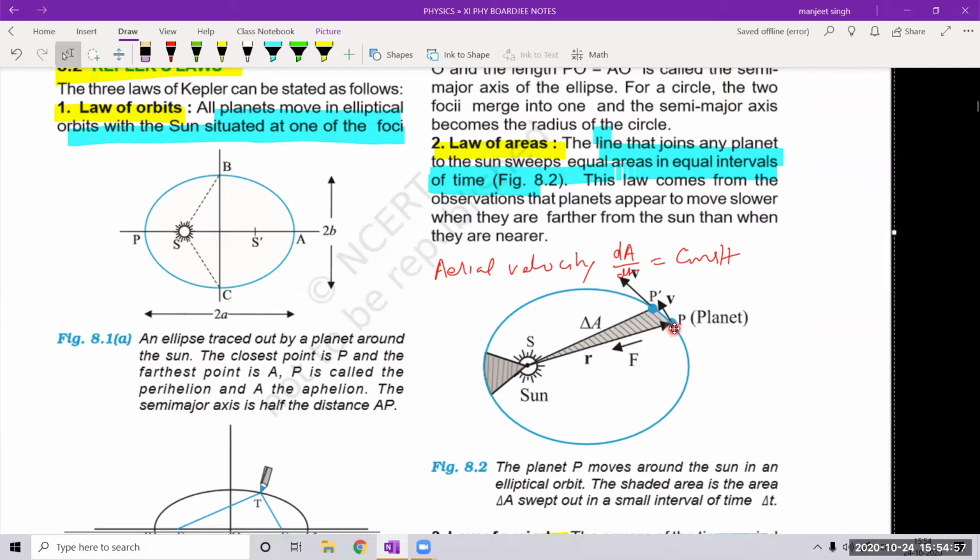Now a very important observation can be made here. You see, planet is moving from P to P dash, so this distance is less, and here the planet is moving from this place to this place, so distance covered is more. So distance covered is more in the same time, so that means speed is more or velocity is more. So planet is having more velocity here and less velocity here. So when the planet is farther away from the sun, it moves slower, and when the planet is nearer to the sun, it moves faster.